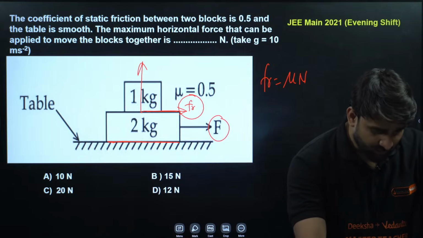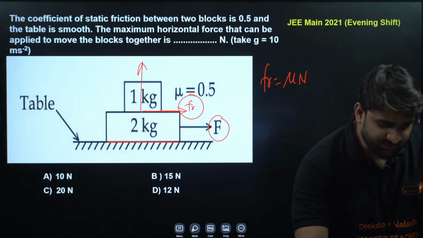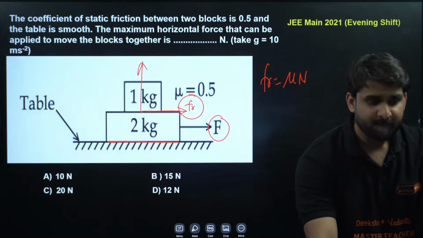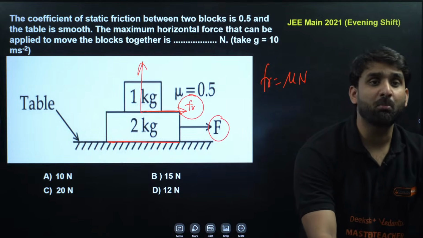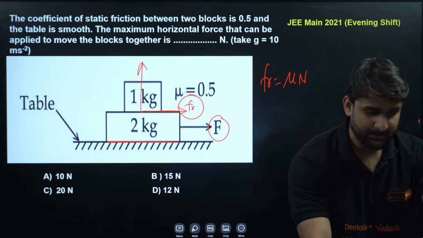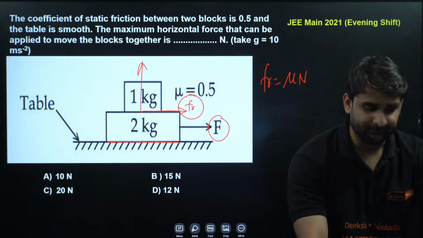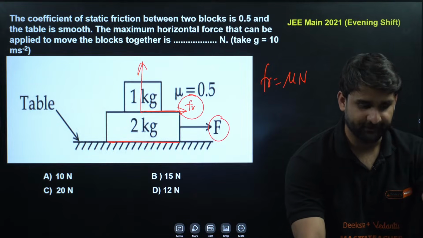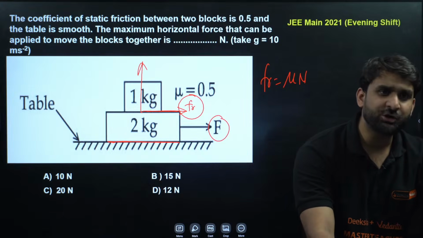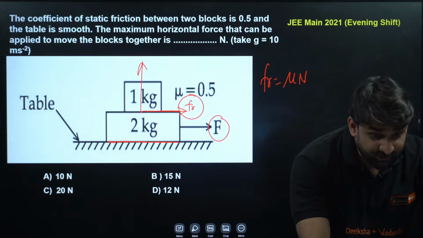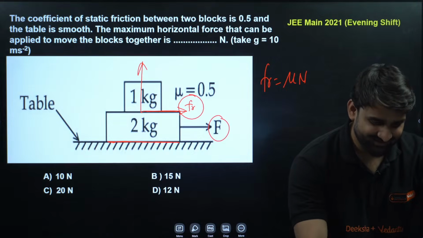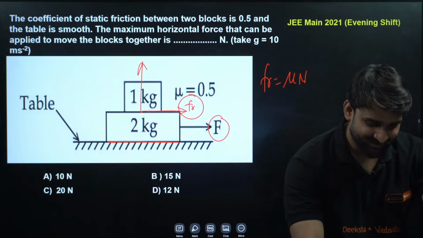Where is Lekhna? Yes, Lekhna, what is your answer? Come on. Shiva is giving option B. Okay, the coefficient of static friction, very easy question. Chiru is writing option B.